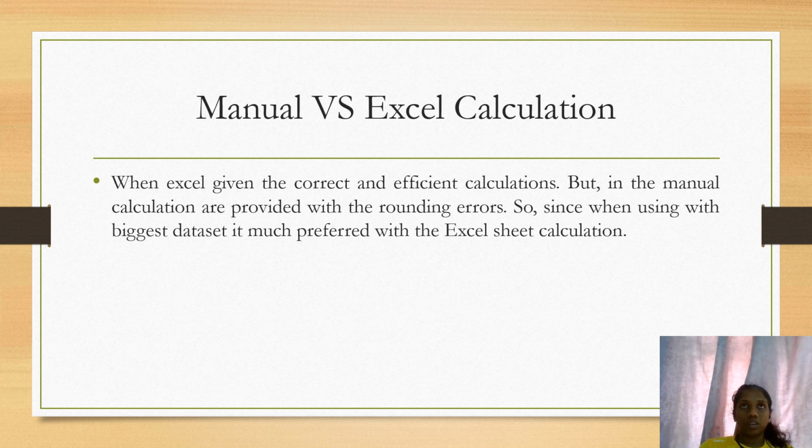So when talking about the manual calculation versus the Excel calculation, the Excel calculation gives correct and efficient results, but the manual calculation comes with rounding errors. So when using big data, what I can advise is using the Excel calculation, where you have to put in the correct formula so you can get the answer.